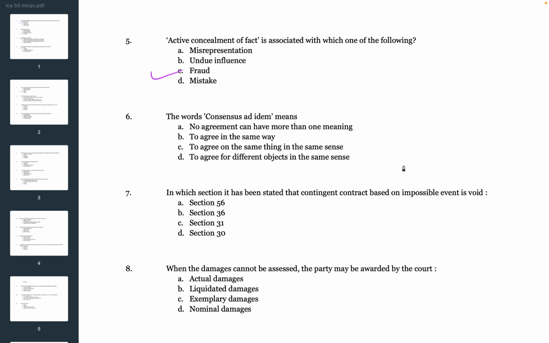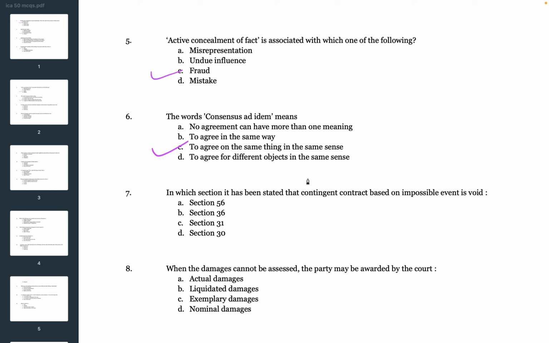Next question. The word consensus ad idem means. The options are A. No agreement can have more than one meaning, B. To agree in the same way, C. To agree on the same thing in the same sense, D. To agree for different objects in the same sense. So the correct answer is C. To agree on the same thing in the same sense. So the words consensus ad idem means to agree on the same thing in the same sense.